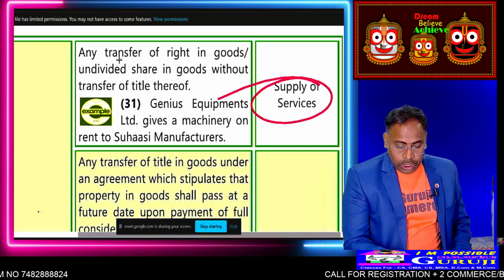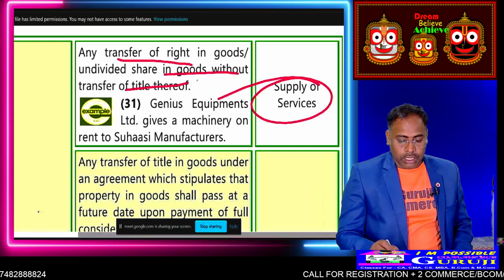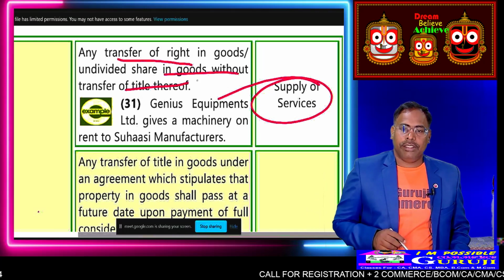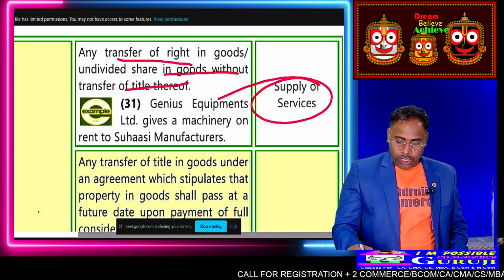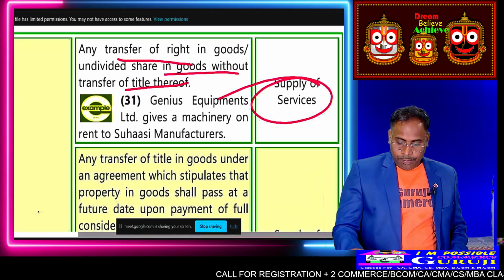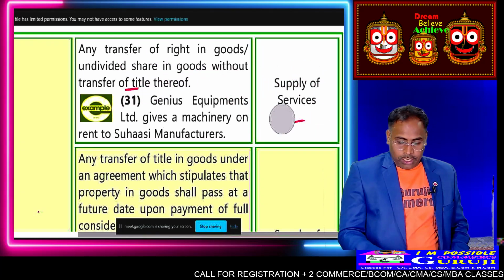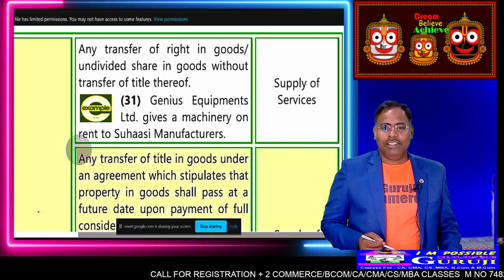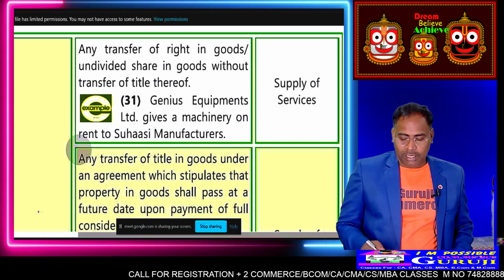Clear? 100% GST applicable. Rent a cab, yes.